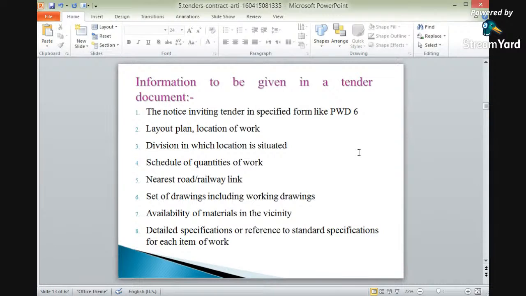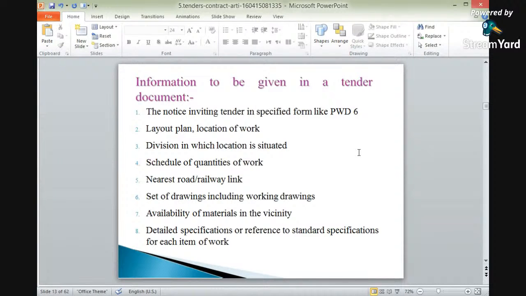In a proper format, the tender notice is to be given: the notice inviting tender, layout plan, location of work. This information is to be given in tender documents, because we are giving it for a particular execution of work. Which things are to be attached in tender documents? The first thing is the notice, which we have seen in the previous slide, the tender notice.